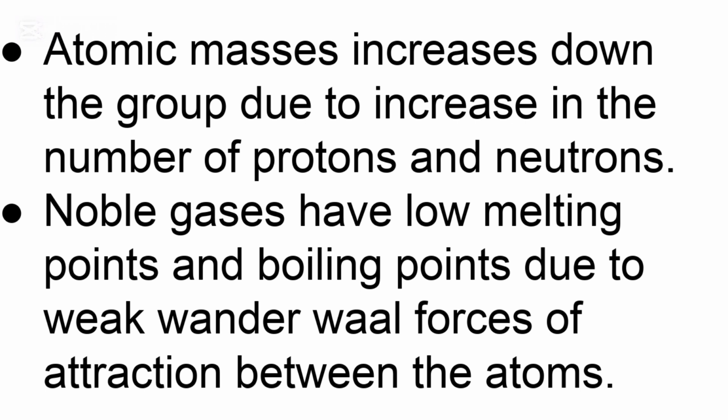Atomic masses increase down the group due to increase in the number of protons and neutrons. We know that atomic mass comprises the sum of protons and neutrons in the nucleus. Therefore, as we go down the group, there is an increase in the number of protons and neutrons, and therefore an increase in the atomic masses.